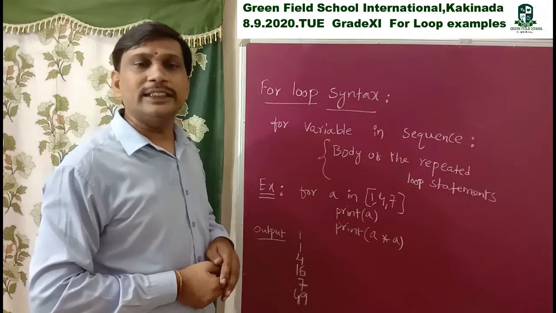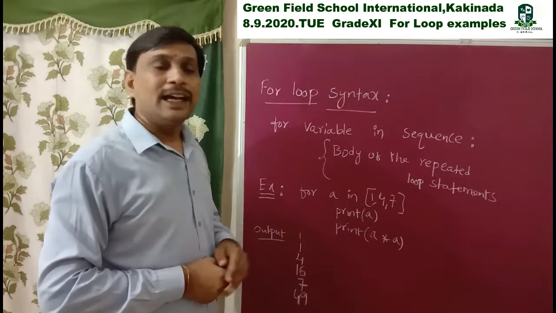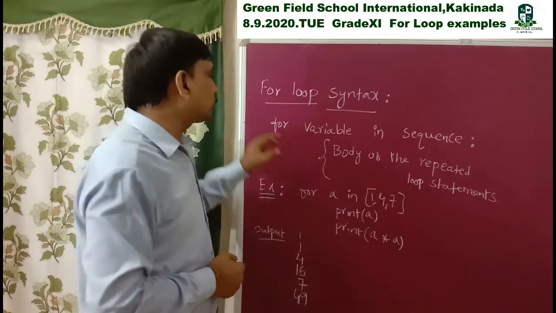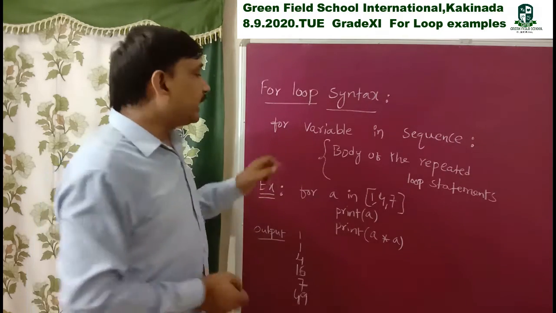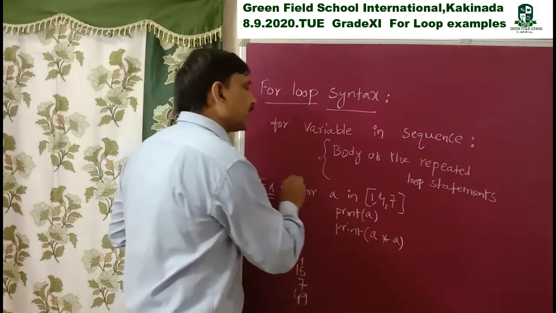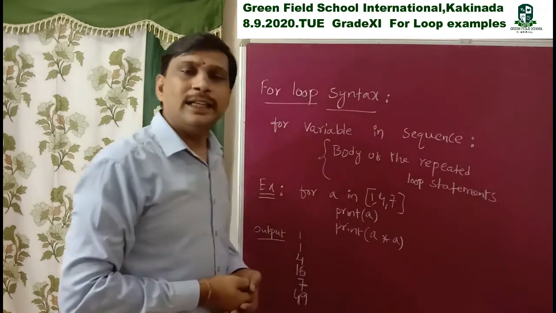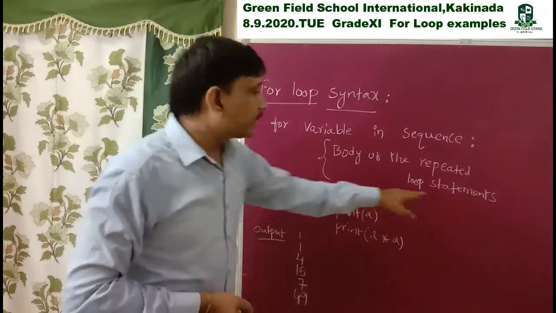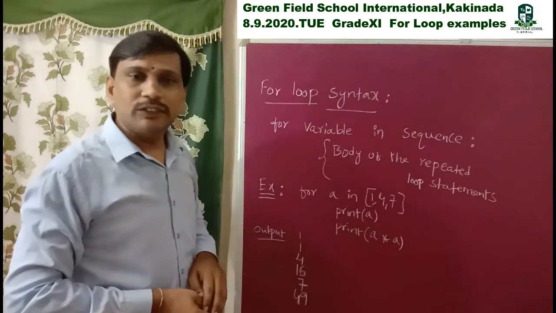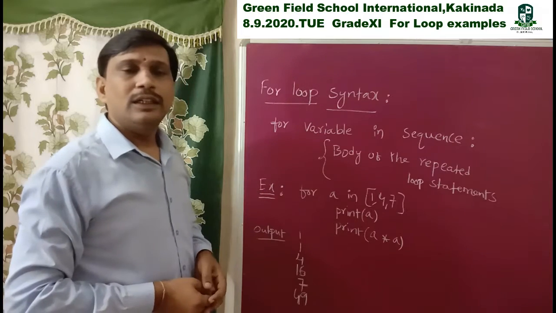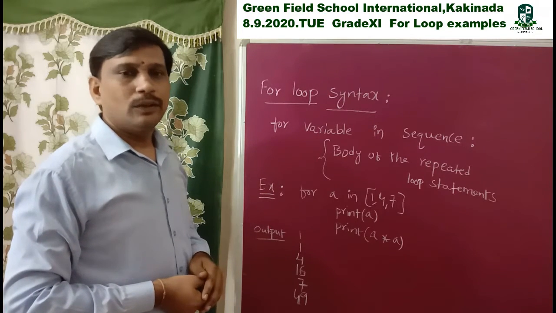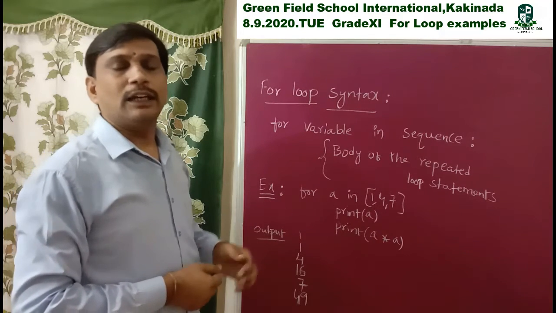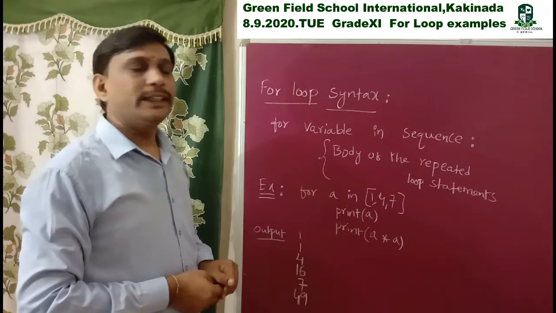Why do we maintain indentation? This indicates that all the statements belong to this for loop. So the entire for loop is called a single statement, the entire unit is considered a single statement. That's why we maintain indentation, a minimum of 4 columns.